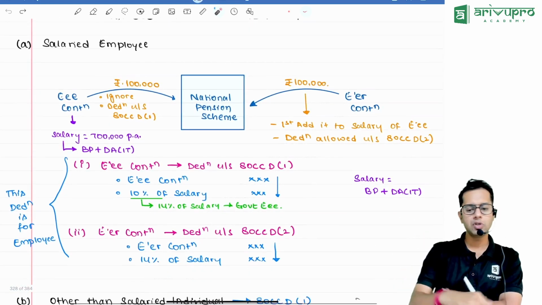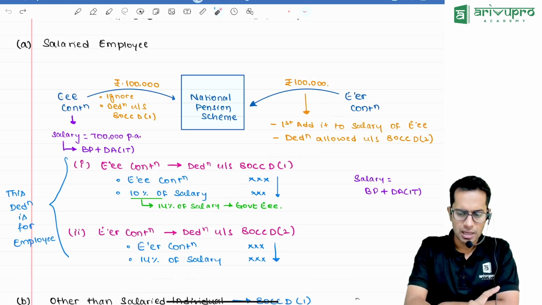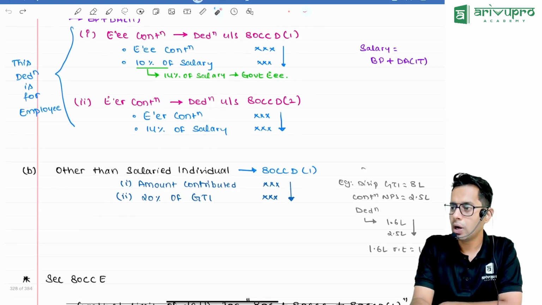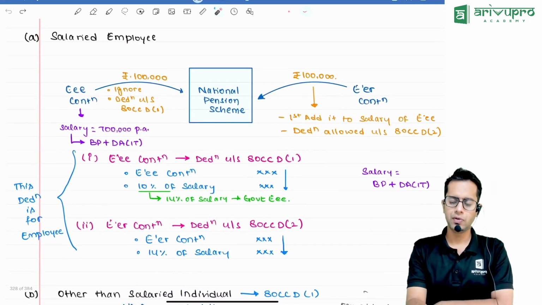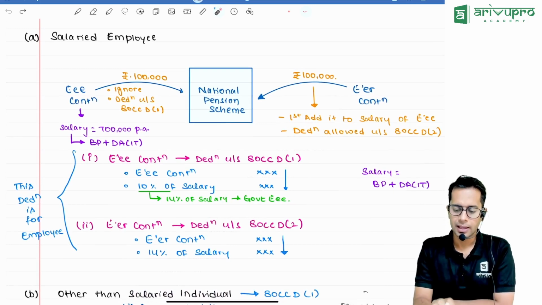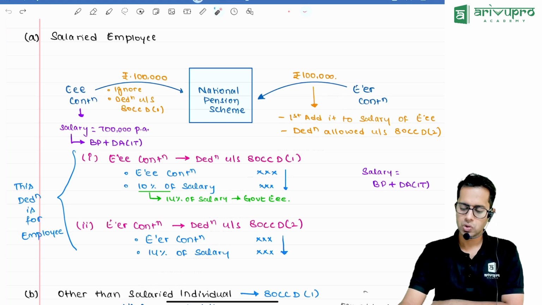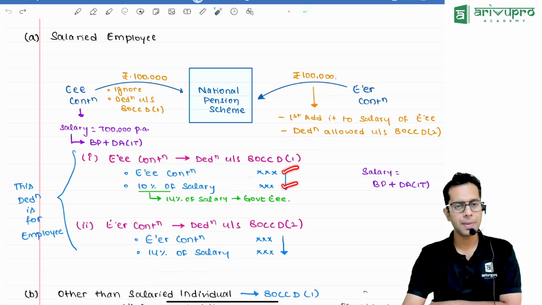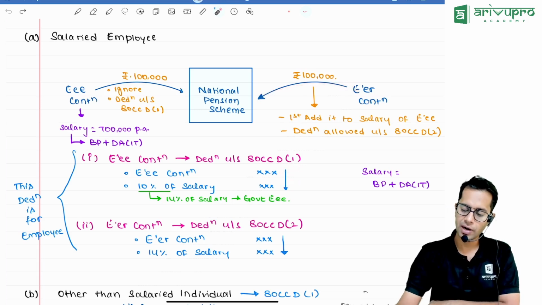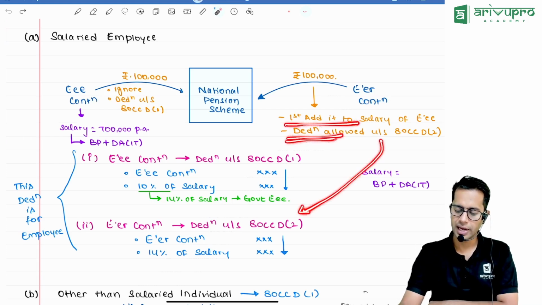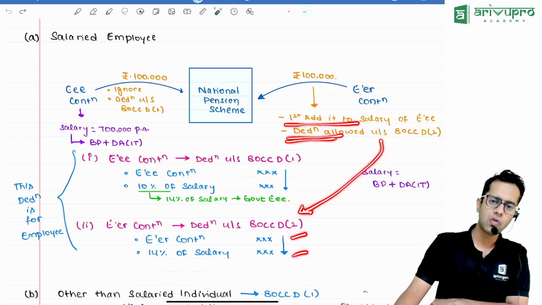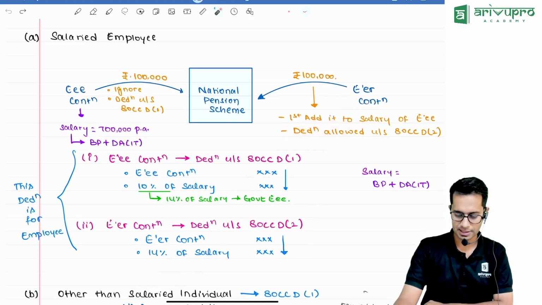Now here, contribution to the 80CCD pension scheme can be done by government salaried employees, or it can be done by non-salaried individuals also. For a salaried individual, whatever contribution he has made, or 10% of his salary, will be allowed as deduction. And for employer contribution, first whatever the employer has contributed will be added to his salary, and then deduction will be allowed under section 80CCD(2). How much is the deduction? Whatever contribution is made, or 14% of salary, whichever is less.